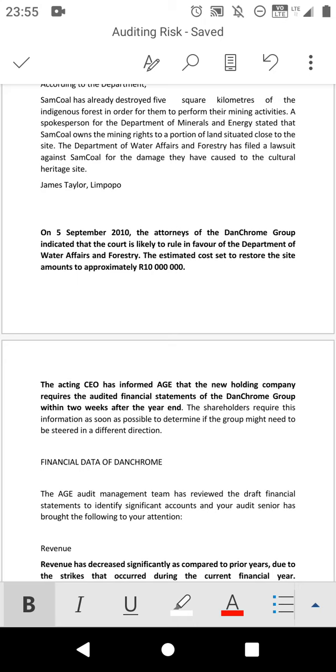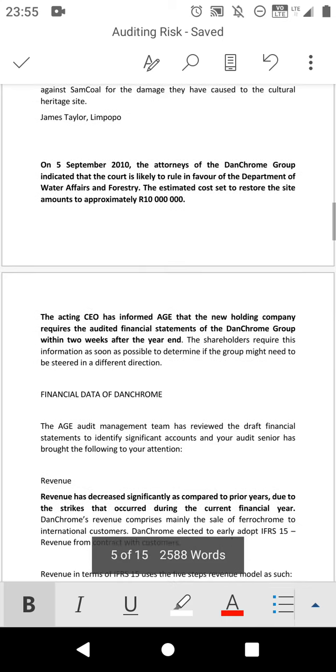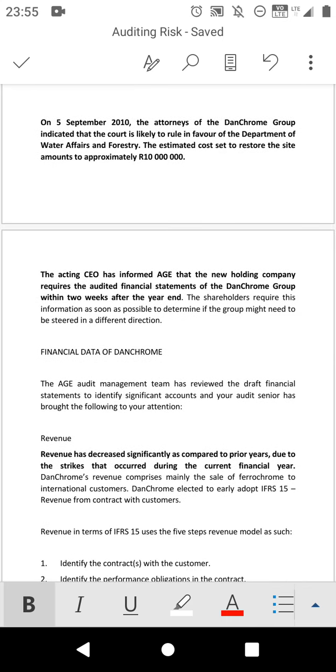Which means, if we are talking about accounting, we're going to apply IAS 37 on contingencies and provisions. So they have a liability to pay 10 million. This is an indication that there is a risk that the company will fall. Then the acting CEO has informed the auditor that the new holding company requires the audited financial statements of Dunchrome within 2 weeks after year end.